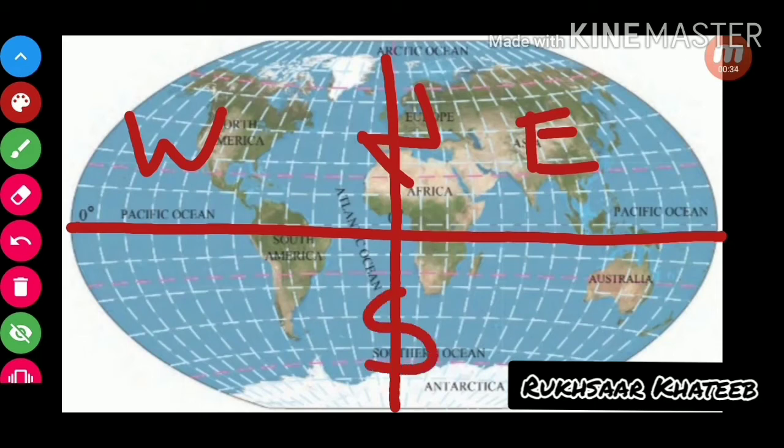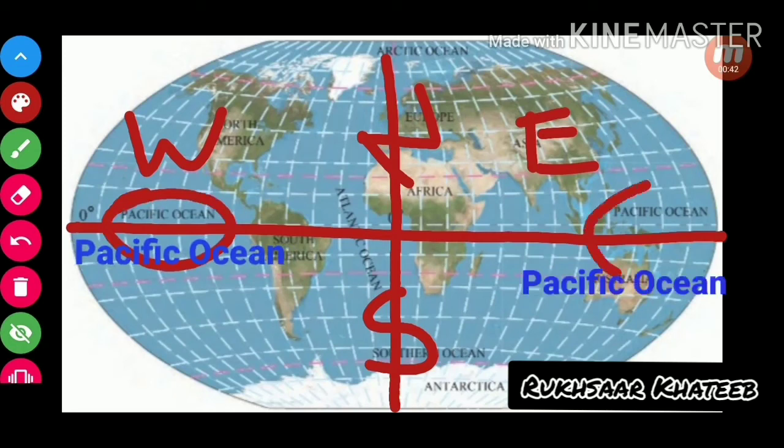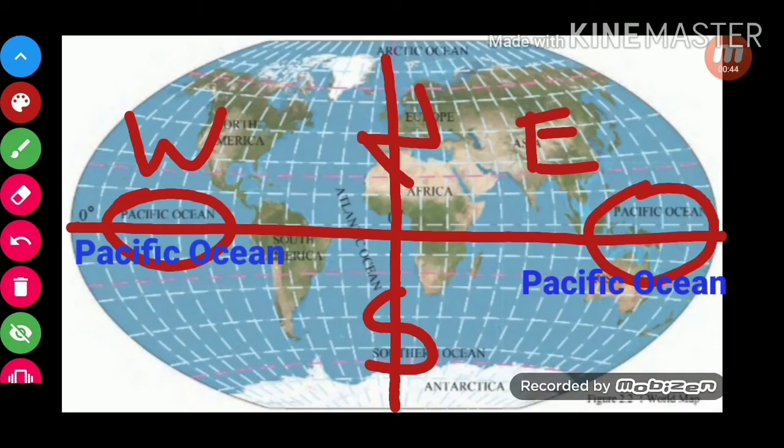We can see the Pacific Ocean over here. See, we can see the Pacific Ocean over here, and we can see the Pacific Ocean on the other side too. The Pacific Ocean is spread in all 4 hemispheres.